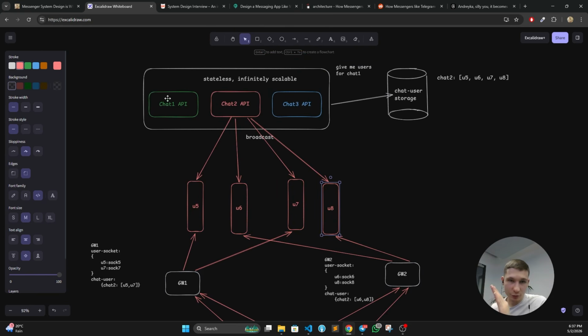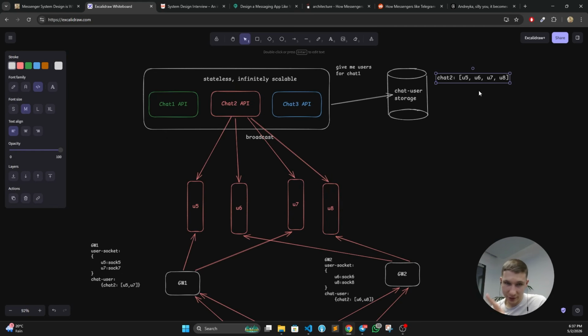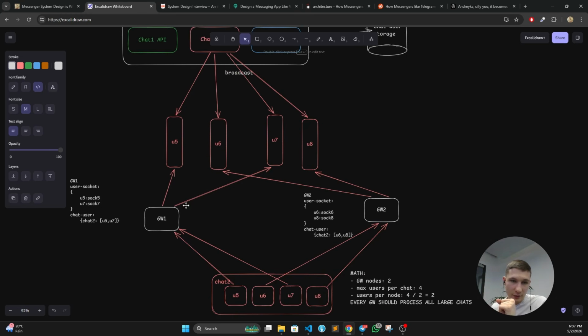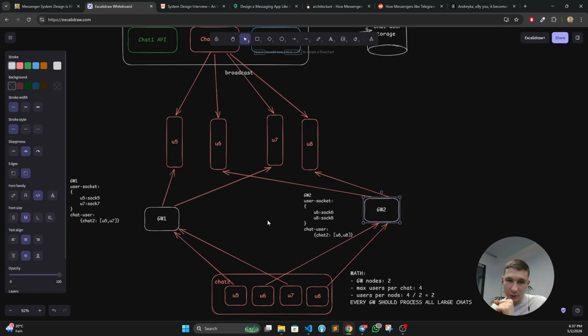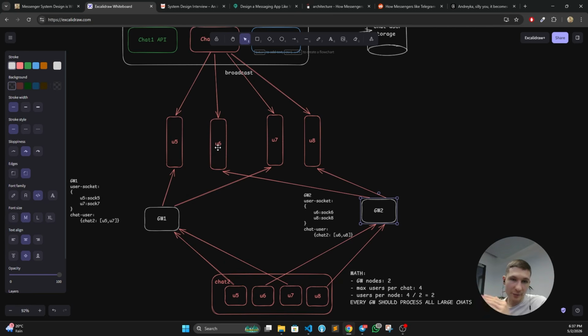Let's trace what will happen with the request. So chat 2 got an update. We see that users 5, 6, 7, and 8 are interested in this message update. So we'll fan it out to every possible queue, which is already a so-so approach. But the problem is that every gateway node still needs to pop it from every single queue it is subscribed to. In this case, gateway 2 subscribes to queue user 6 and queue user 8. It will consume 2 messages, the message for user 6 and the message for user 8.